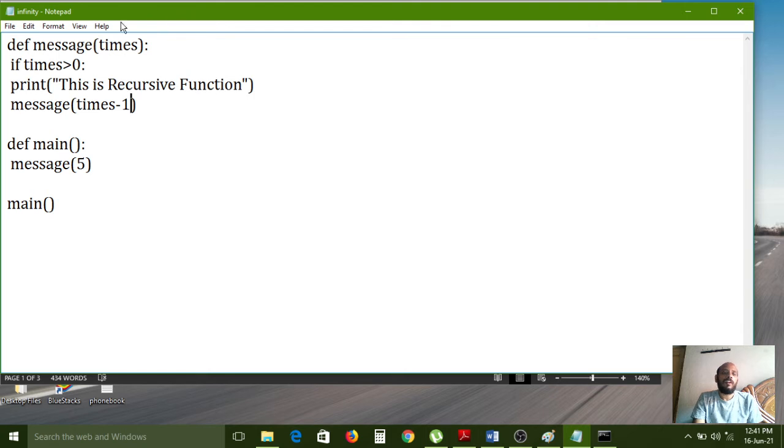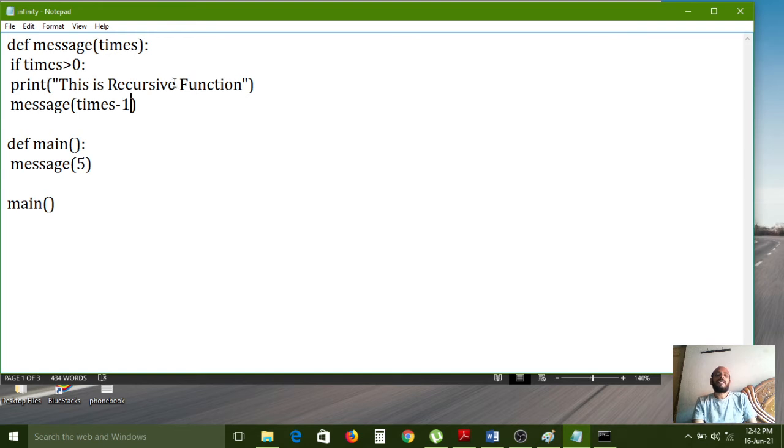So again it will call by iteration. After that, times will be replaced with 4, because for the first iteration it takes 5 as a parameter. But after one execution is over, times minus 1 has to be taken, nothing but the value 4, which replaces this statement. So that 4 value is transferred to here, and times becomes 4. So 4 is greater than 0, and the condition is again satisfied.